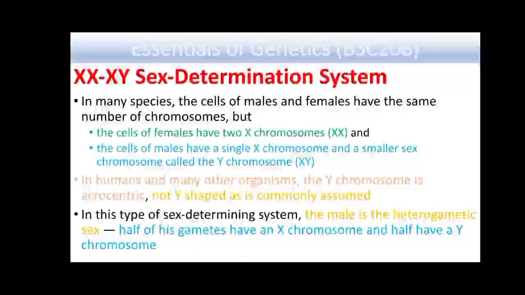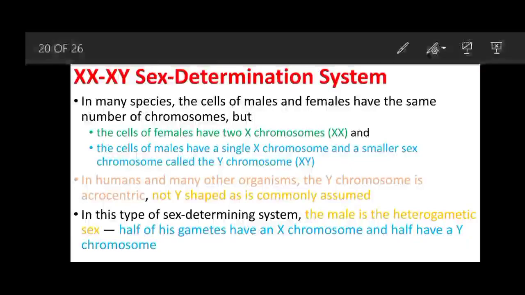So next is the XX-XY sex determination system, and in many species the cells of males and females have the same number of chromosomes. The number of chromosomes is the same in both sexes. The cells of the female have two X chromosomes, and cells of the males have a single X chromosome and a smaller sex chromosome known as the Y chromosome. Thus females have XX chromosomes, whereas males have XY chromosomes.